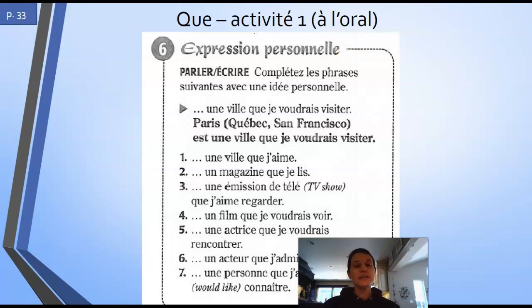The first one is simply filling in the blank with a response that you decide makes sense. Like, une ville que je voudrais visiter, you could put Paris, you could put Québec, you could put San Francisco, whatever, Sacramento, whatever you want. Une ville que j'aime, you could use the same one, Paris, et, so you need the subject and you need the verb a. Okay? So put it on pause, go ahead and do it, and then come back when you're done.